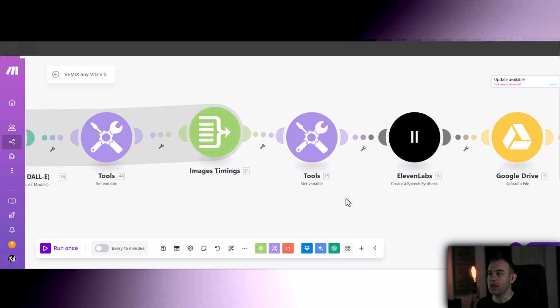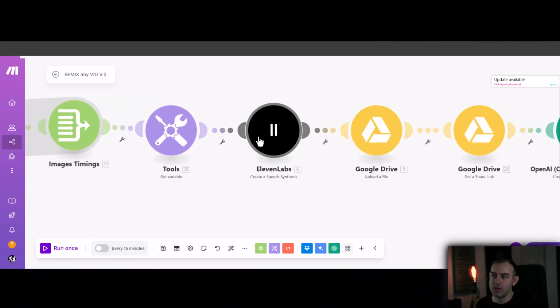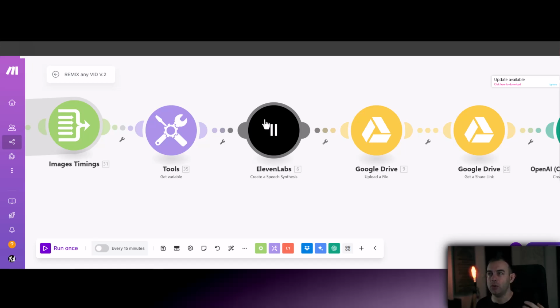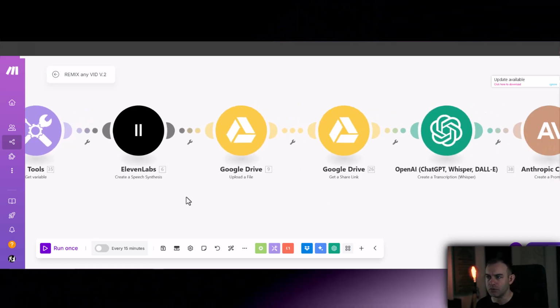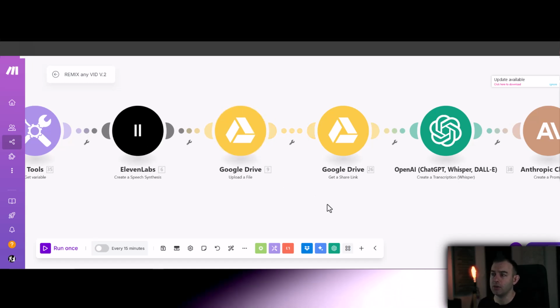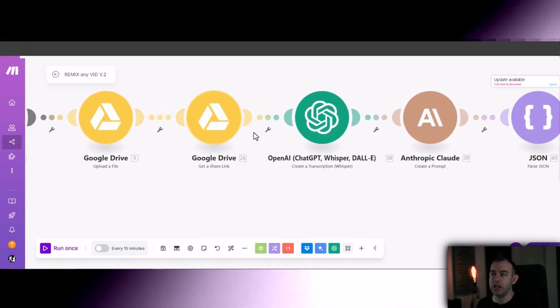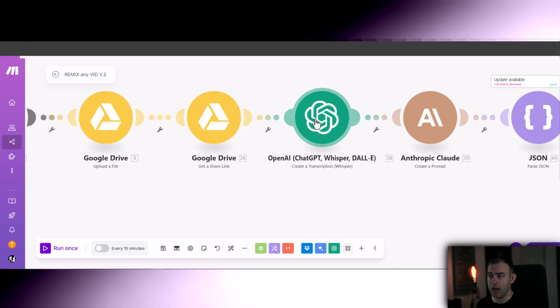The transcript then is going to be passed on to ElevenLabs. So we're going to make our own voice narrator. That MP3 is going to be uploaded to Google Drive. We're going to grab the share link and pass it on to transcription.